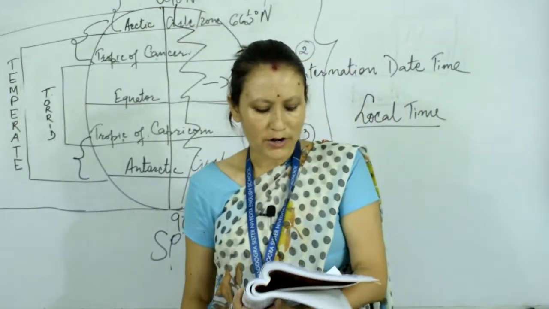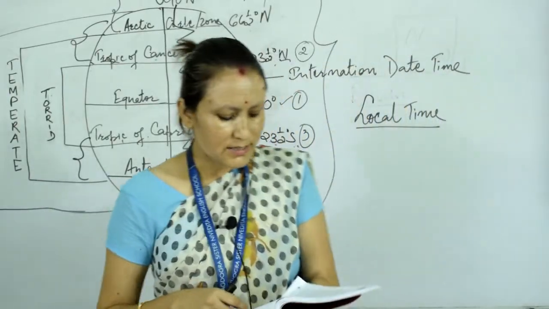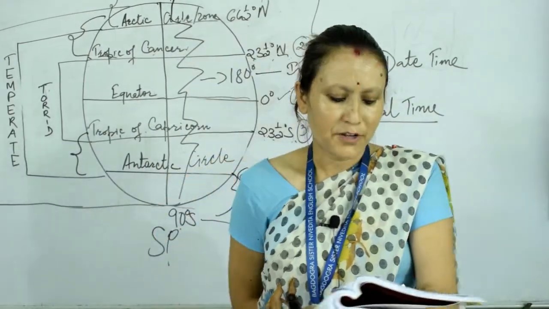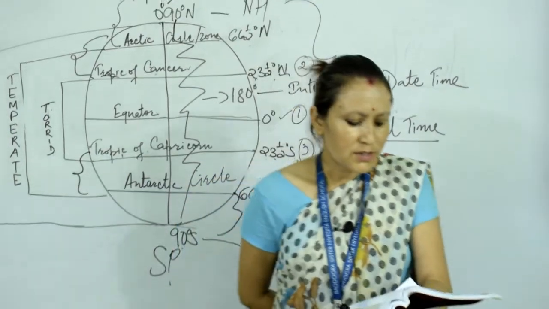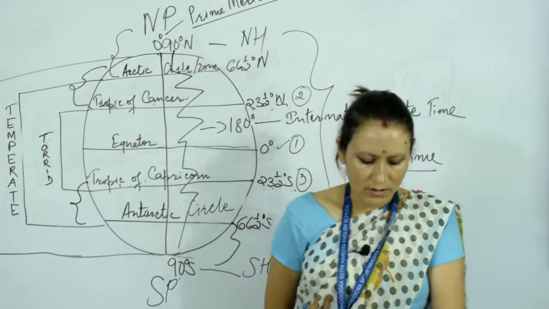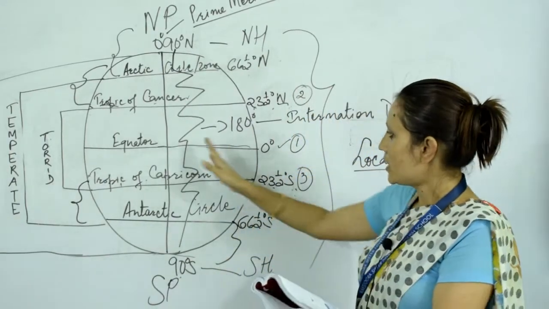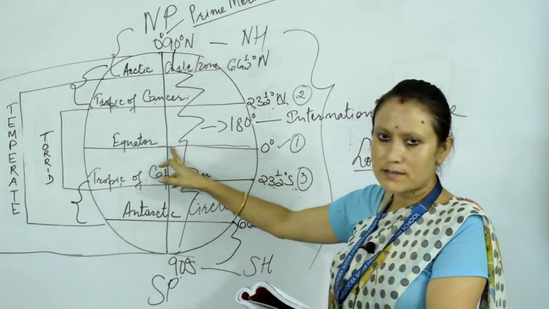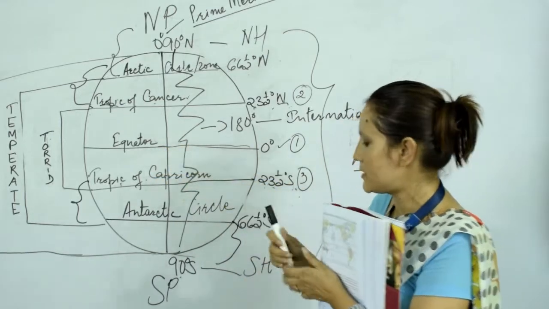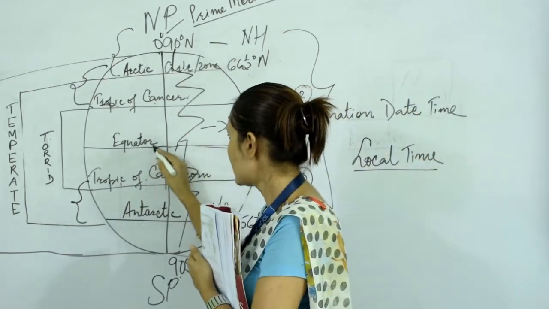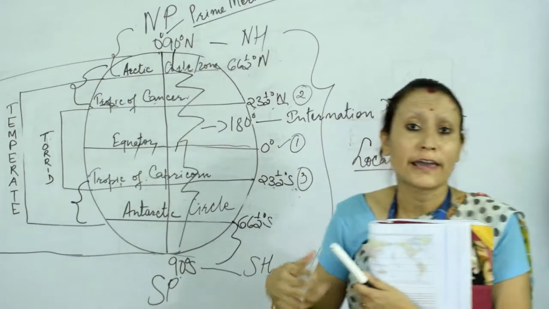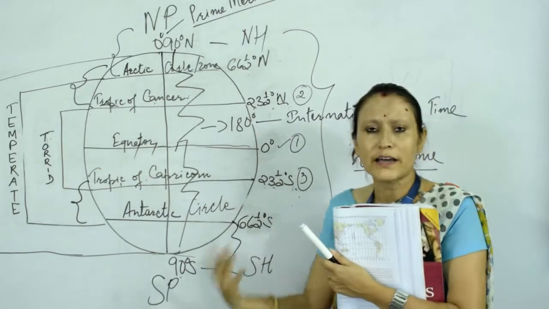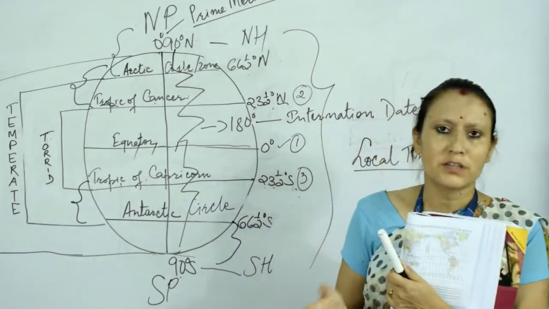Normally there are 180 meridians to the west, and a similar number to the east of the prime meridian. It was decided that after every 15 degrees starting from the prime meridian, the time would be one hour ahead or behind. So if we go from these meridians, every 15 degrees the time varies, either behind or ahead. It will go back, become less, or else a day ahead. That's why we have different times in eastern and western sides.